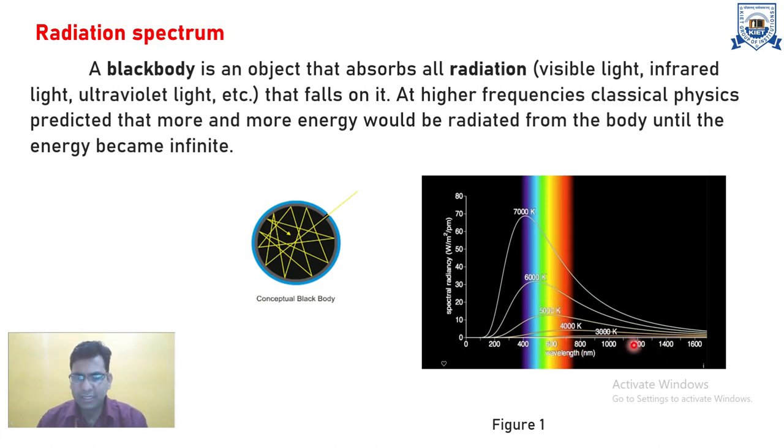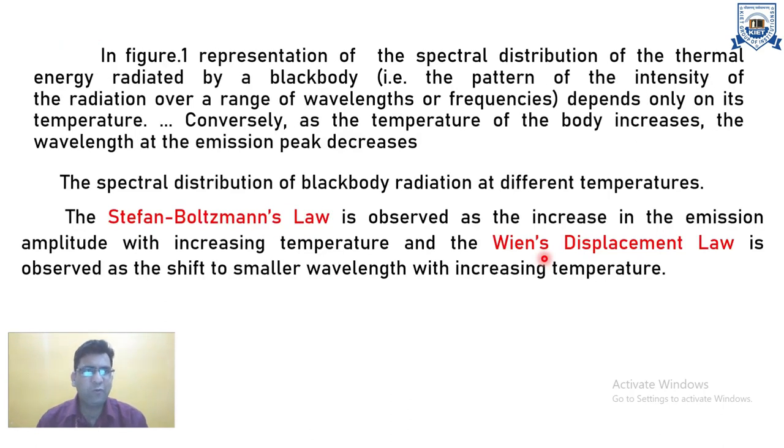If we see the diagram, if we increase the temperature, we see the graph shifting towards a shorter wavelength. This type of behavior cannot be explained on the basis of classical theory. Here in figure number 1, we represent the spectral distribution of the thermal energy radiation by a black body, which is the pattern of intensity over the range of wavelength or frequency depending on the temperature.